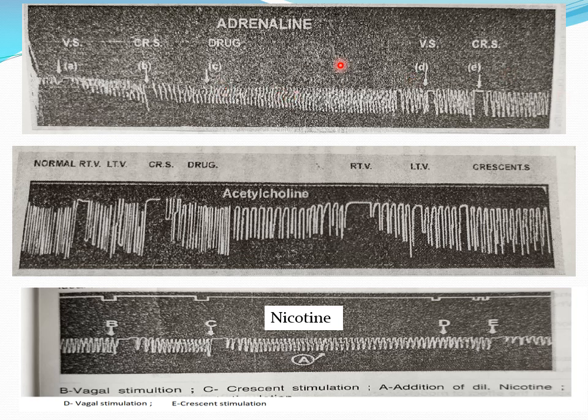So in this practical, the procedure is to dissect the frog and, after dissection, expose the frog's heart by removing the pericardium, and connect the heart to the recording system as usual. Many times we have discussed how we record the normal cardiogram. Once it is connected to the recording system, the normal cardiogram comes like this. First record the normal cardiogram and then see the effect of drugs.